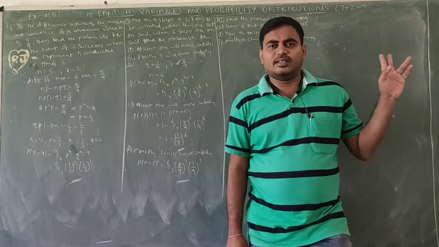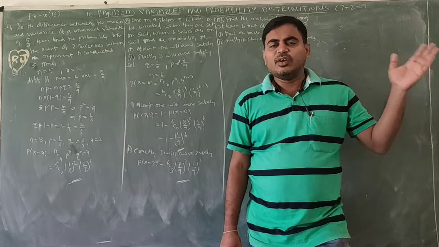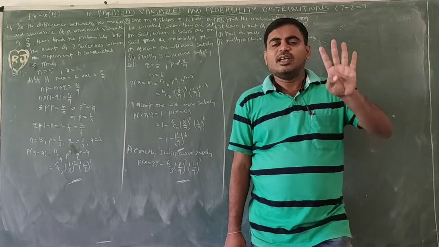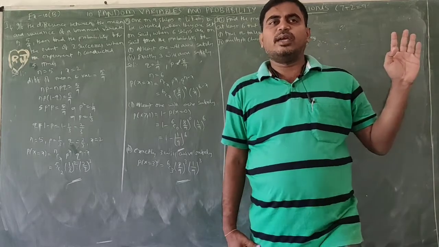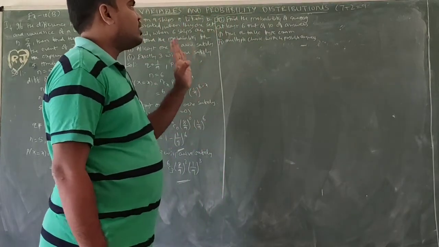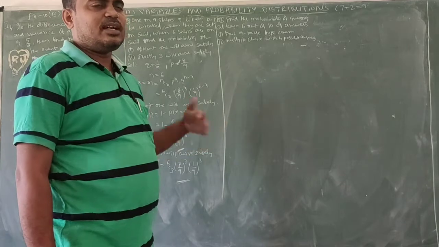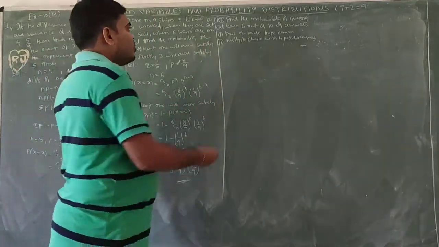One is correct, one is wrong. So success 1 by 2, failure 1 by 2. In multiple choice questions, 4 choices. In 4 choices, only one is right, remaining 3 are wrong. Okay. So how many questions are given? 10 questions are given. We need to answer at least 6. At least 6 means either 6, 7, 8, 9, 10. Maximum of 10.